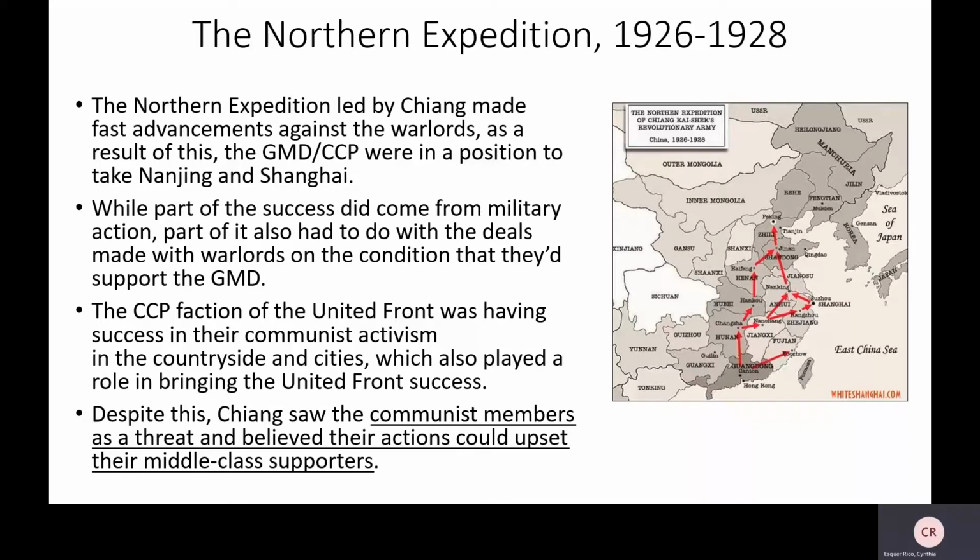But despite all of this success, Chiang, again, like I told you guys in the last slide or so, was very anti-communist. He saw communist members as a threat and believed that their actions could upset any middle-class support that the GMD had. So this is what happens next.